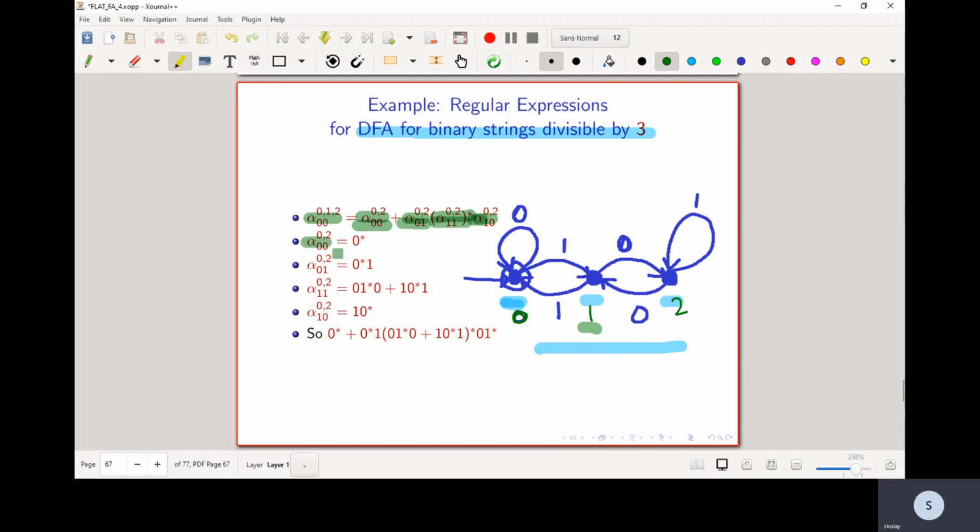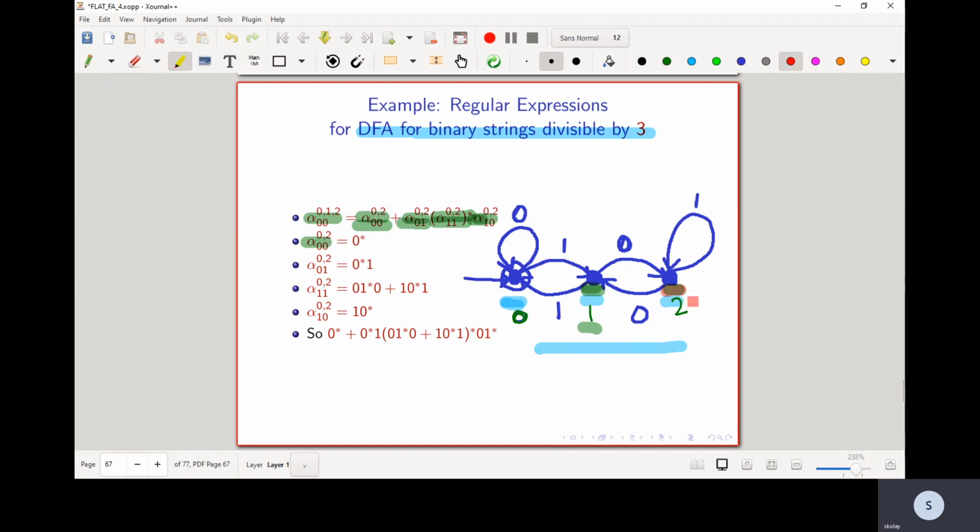Now if I look at alpha 0, 0 with internal states 0, 2, the only way I can look at a path which does not use 1 as an internal state and comes back to 0 is this: if I do not use 1 as an internal state, I can never go to 2.